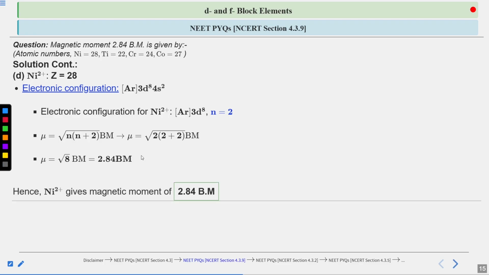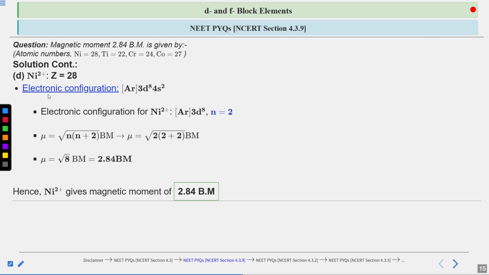Hence, this value of magnetic moment we just calculated for nickel 2 positive is matching with the given magnetic moment. So nickel 2 positive gives the magnetic moment of 2.84 Bohr magneton, which is already given in our question. So that's why this D option is going to be our correct answer. That is nickel 2 positive. So this given magnetic moment in the question is associated with the nickel 2 positive ion.